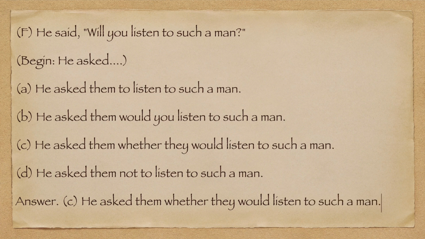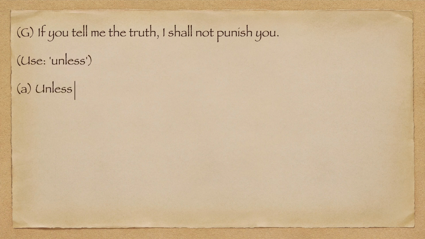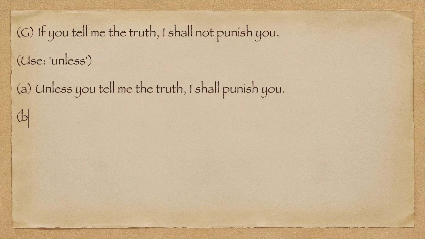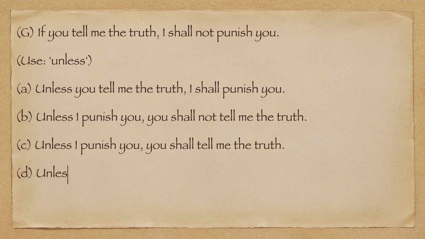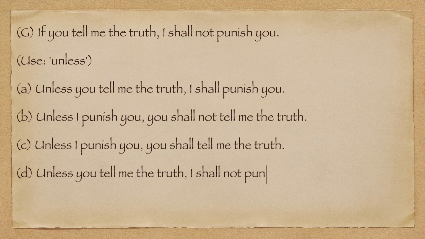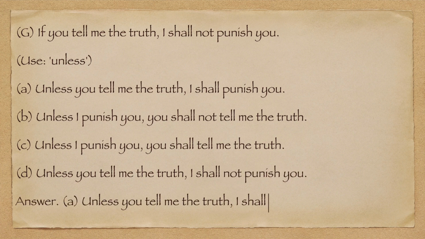G. If you tell me the truth, I shall not punish you. Use unless. A. Unless you tell me the truth, I shall punish you. B. Unless I punish you, you shall not tell me the truth. C. Unless I punish you, you shall tell me the truth. D. Unless you tell me the truth, I shall not punish you. Answer. A. Unless you tell me the truth, I shall punish you.